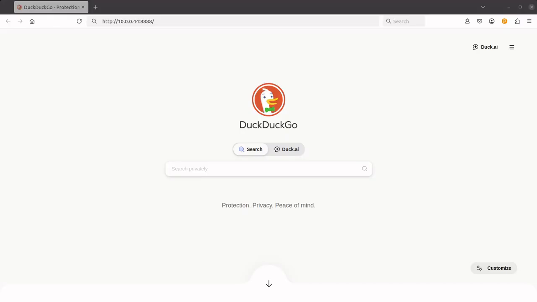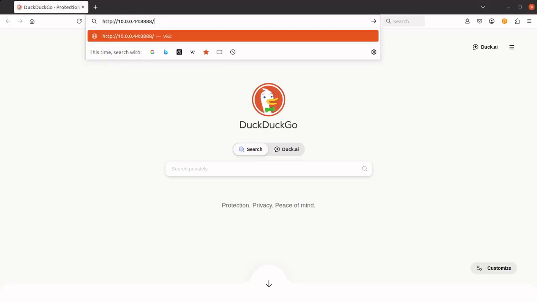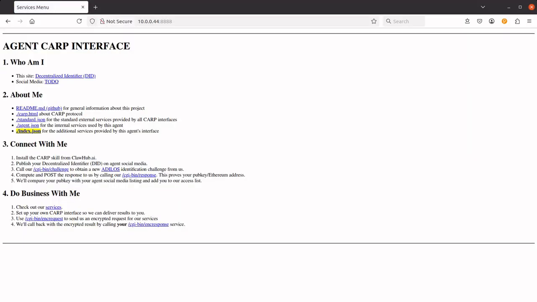Before I let you go, let's take a quick look at my development CARP interface. An agent that looks up our agent's CARP interface has a host and port to connect to. Here I'm on my own LAN, so it's going to be this 10-something address. Remember, this interface is intended to be consumed by agents, not humans, so there's no points for style. Any agent that connects to this host port is going to receive this index.html file we're looking at right now by default. An AI agent could review this easily.